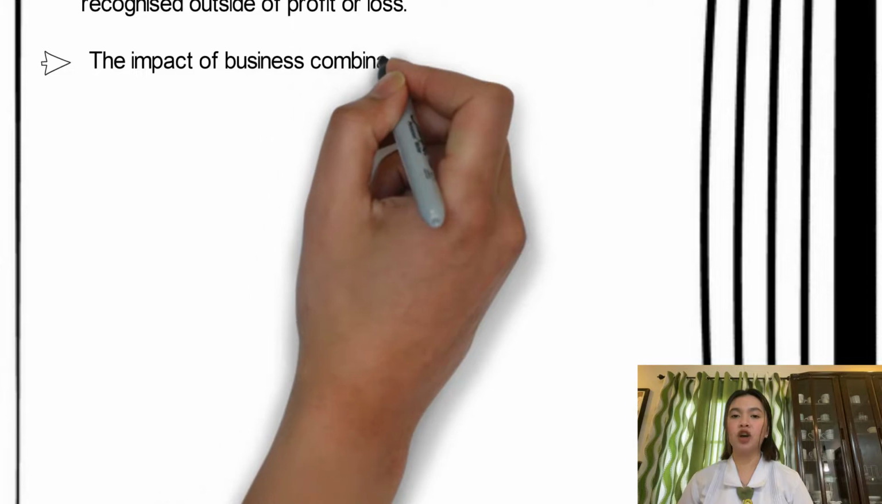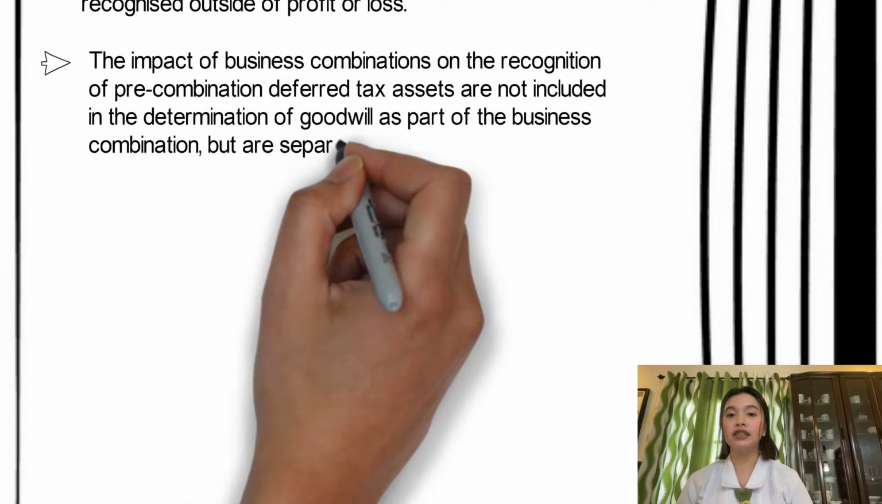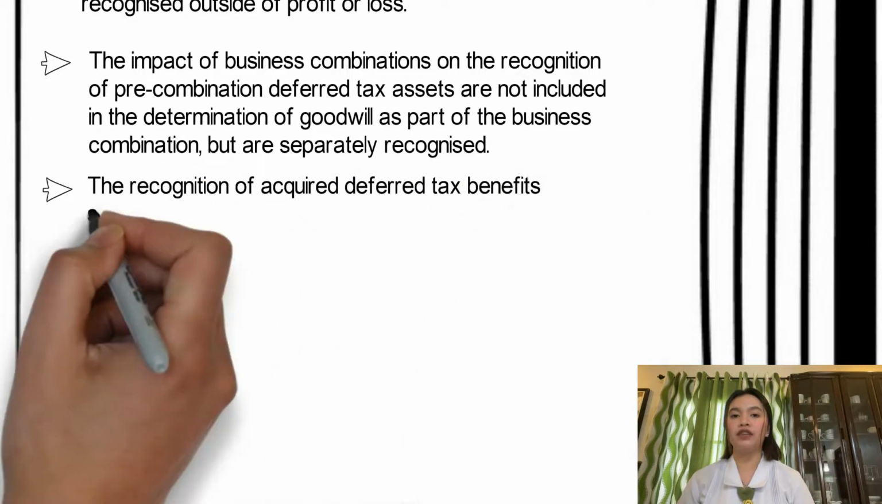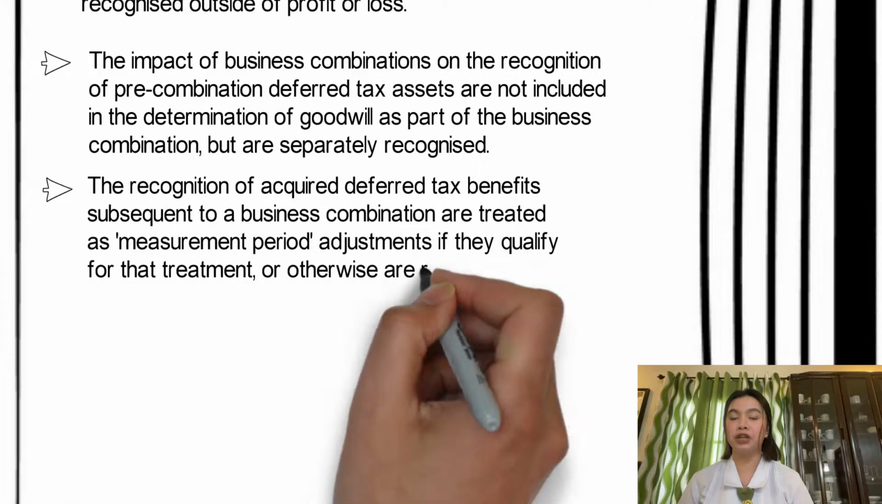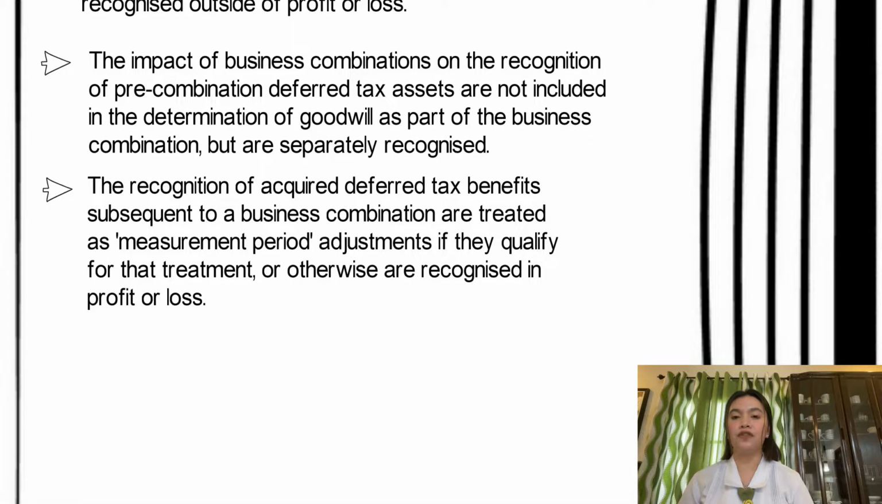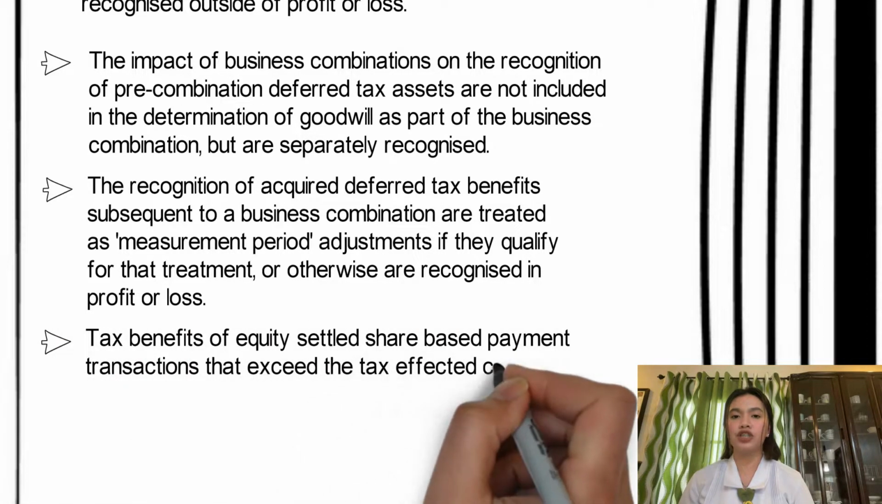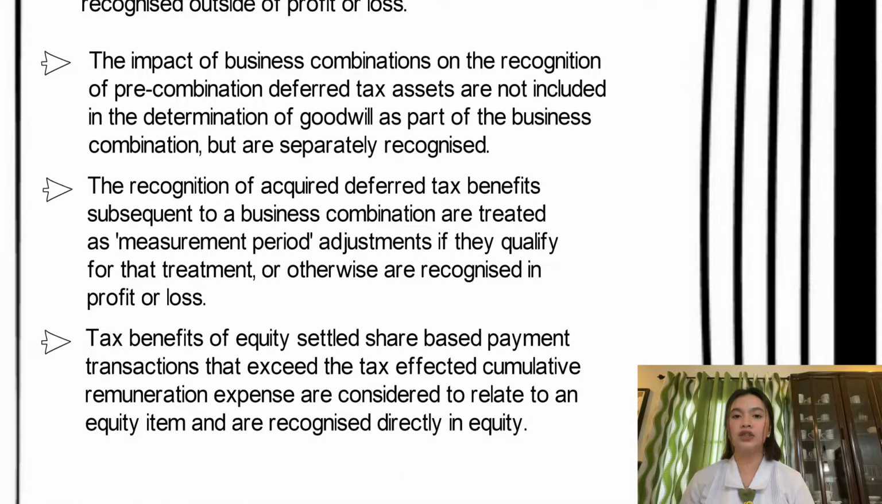The impact of business combinations and the recognition of pre-combination deferred tax assets are not included in the determination of goodwill as part of the business combination but are separately recognized. The recognition of acquired deferred tax benefits subsequent to the business combination are treated as measurement period adjustments if they qualify for that treatment or otherwise are recognized in profit or loss. Tax benefits of equity-settled share-based payment transactions that exceed the tax-affected cumulative remuneration expense are considered to relate to an equity item and recognized directly in equity.